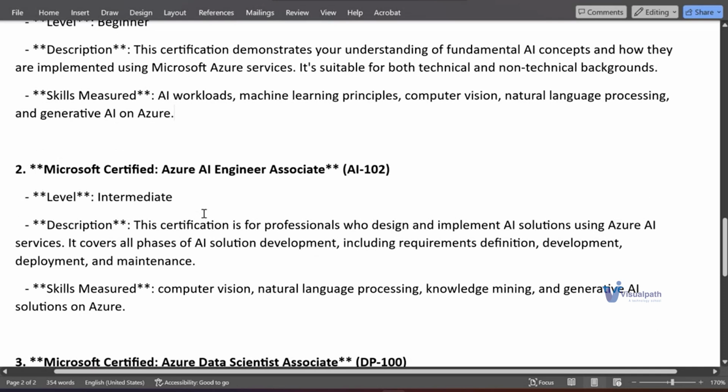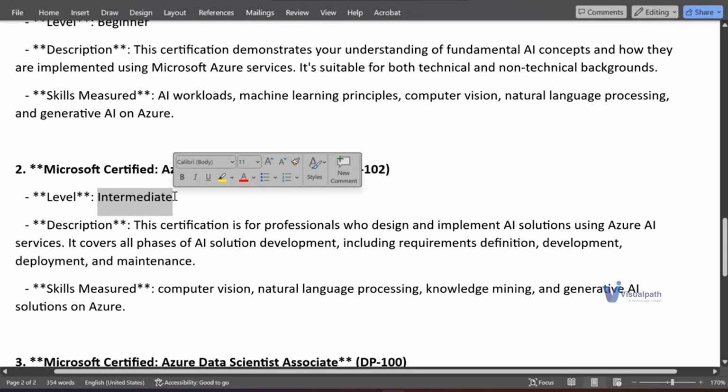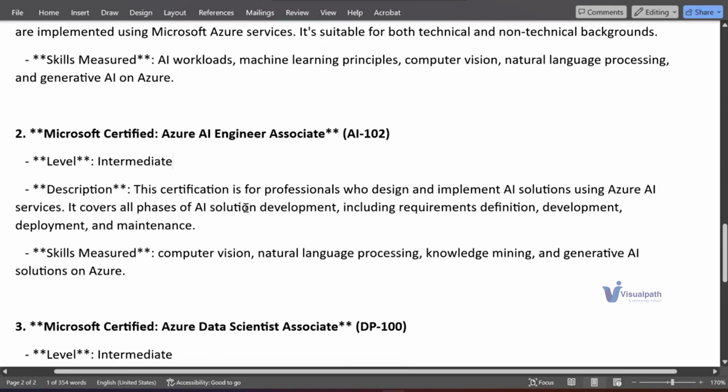Then we have one more certification called Azure AI Engineer Associate, also called AI-102. The level is intermediate, and this covers practical knowledge. It's for professionals who can design and implement AI solutions using Azure AI services.